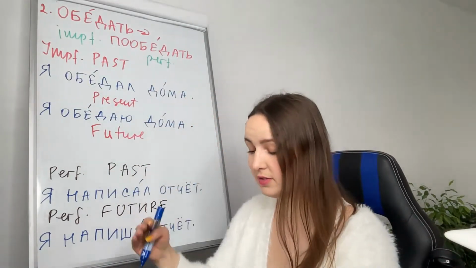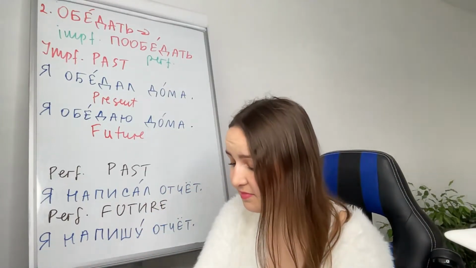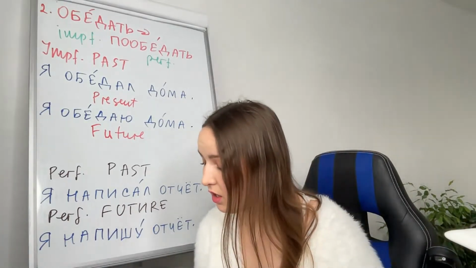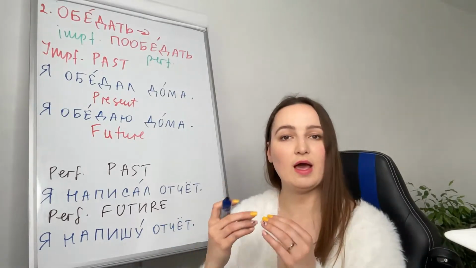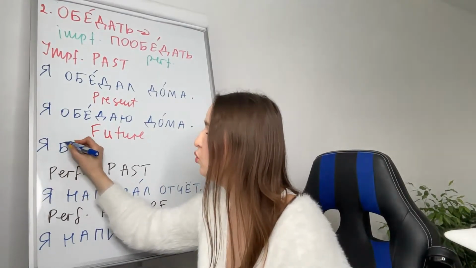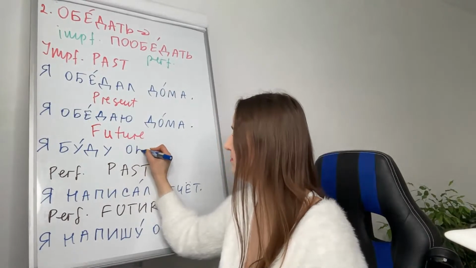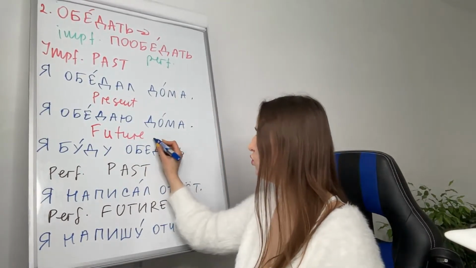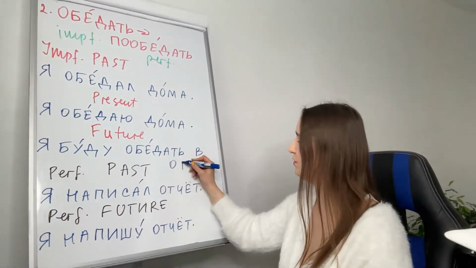Now future imperfective. So process, regularly. Я буду обедать. We have to show a process here. Я буду обедать в офисе.